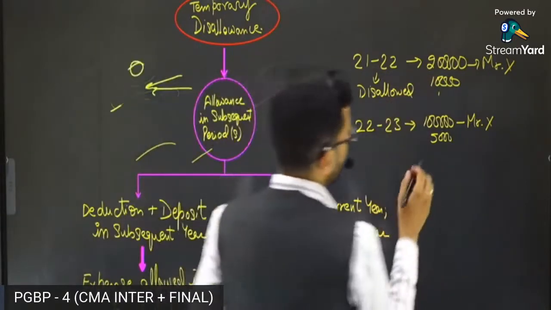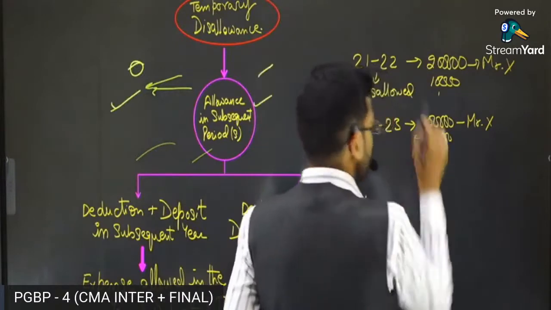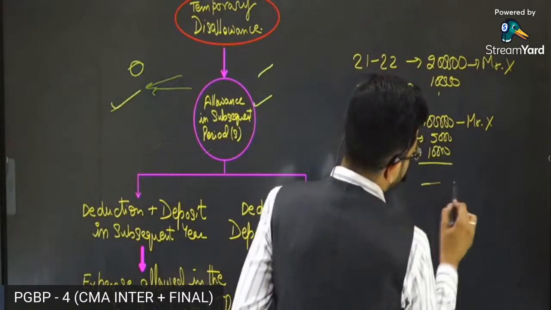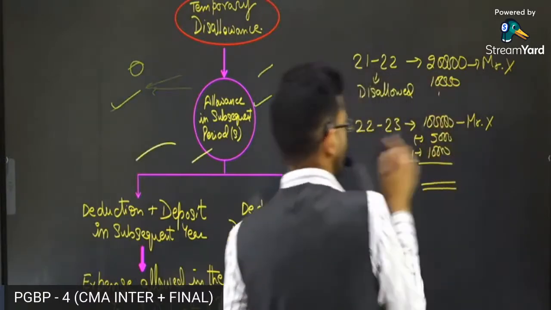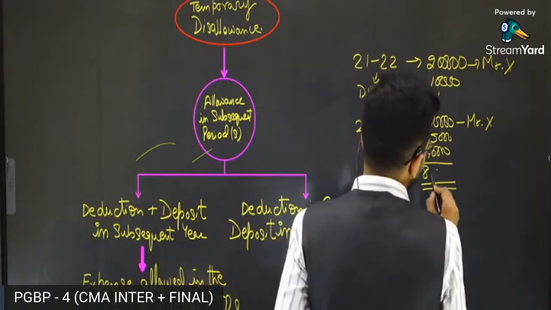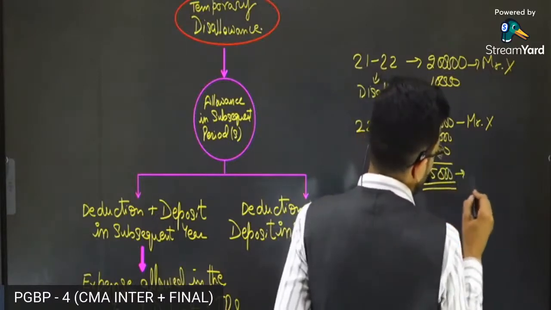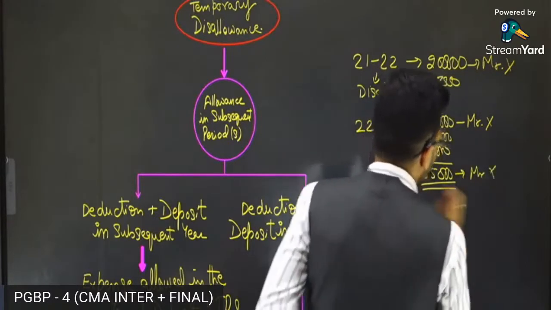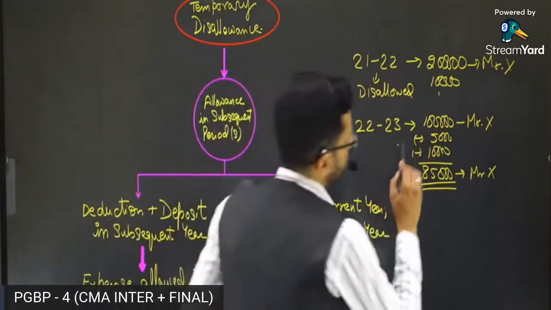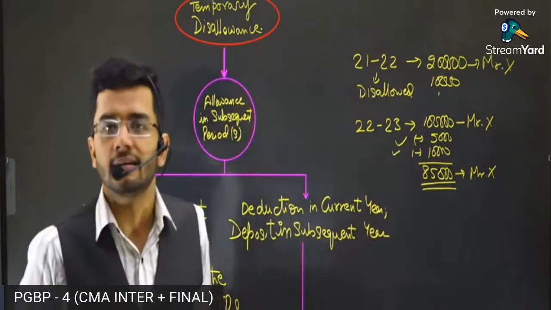So in the current year, it deducted TDS not only of the current year, but also of the previous year. So the total amount remitted to Mr. X is 1 lakh minus 10,000 minus 5,000, which is 85,000 rupees, after deducting TDS of the current year as well as of the previous year.